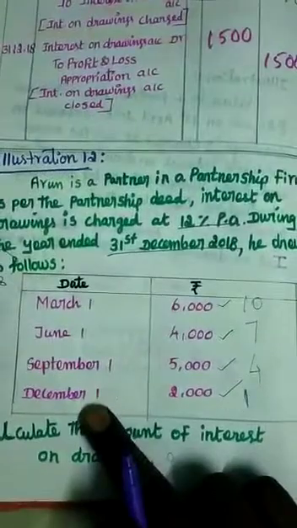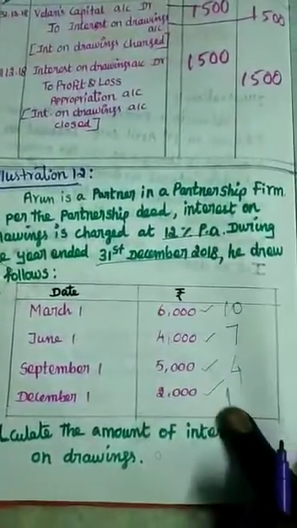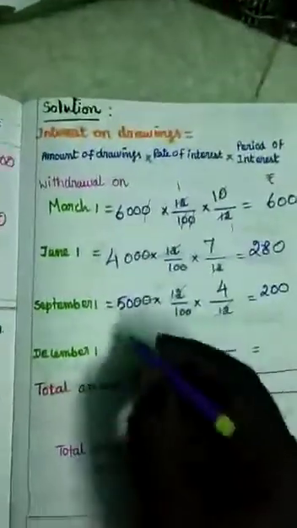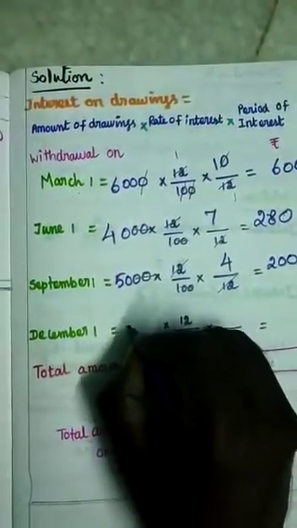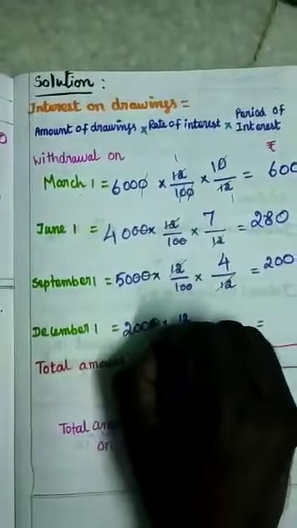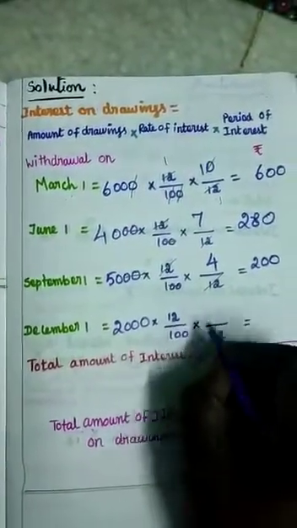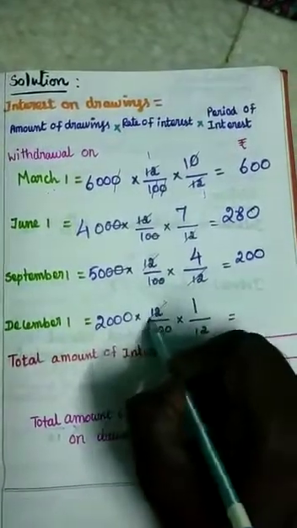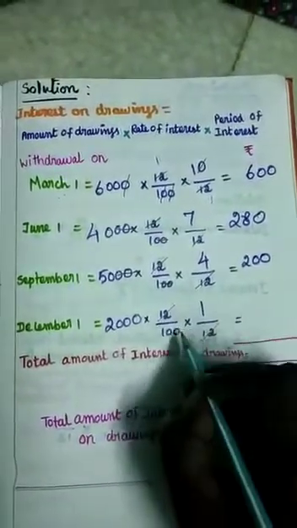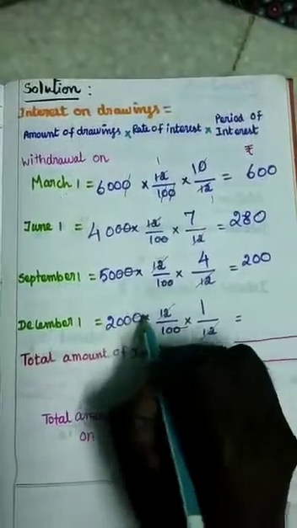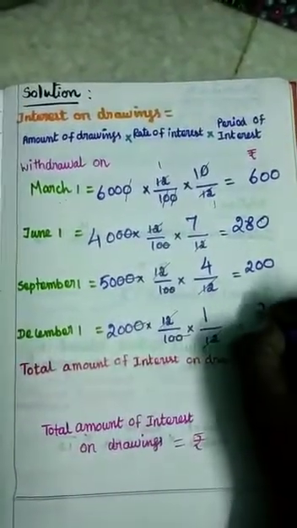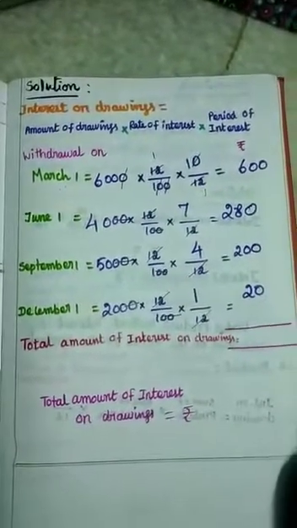Then December 1. What is the amount withdrawn on December 1? 2,000. This amount is used for 1 month, December 1 to December 31st. So the amount is rupees 2,000, rate of interest 12%, used for 1 month. So 12 cancels, 20, 20. Then what is the interest on drawings? 20 rupees. The interest on drawings is 20 rupees.